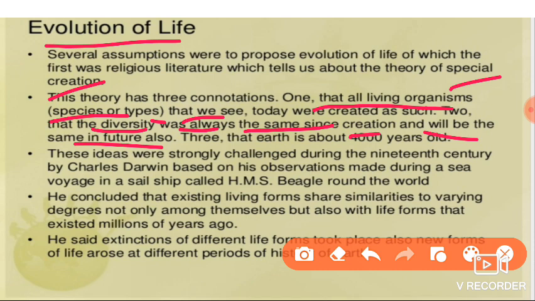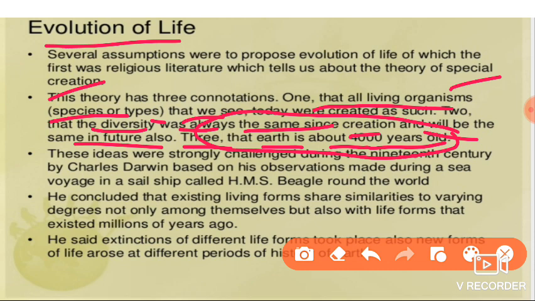The next one is that the earth is about 4,000 years old. What we studied in the previous classes is that the earth originated 4.5 billion years ago. But the special creation theory says the earth originated just 4,000 years back.